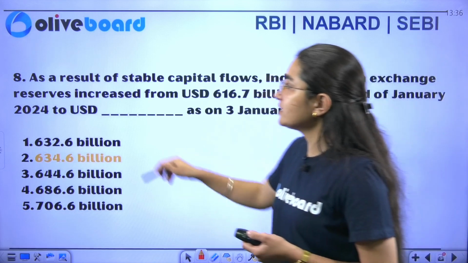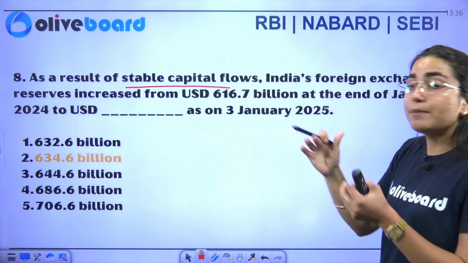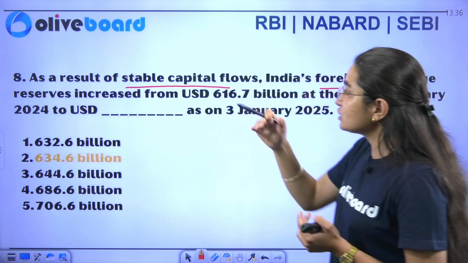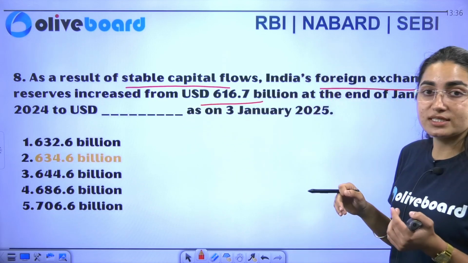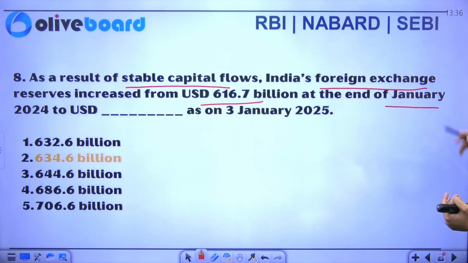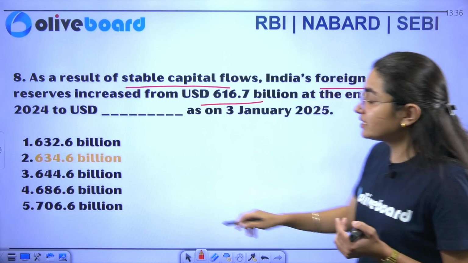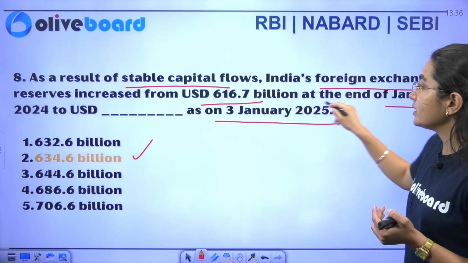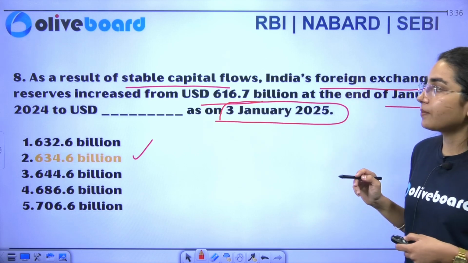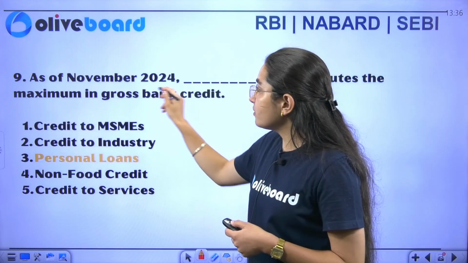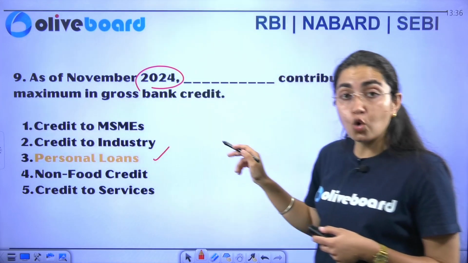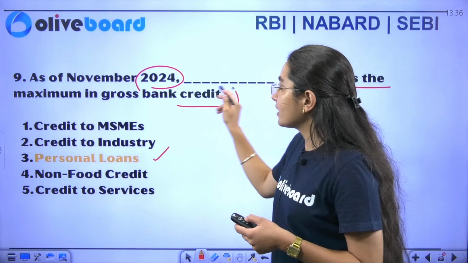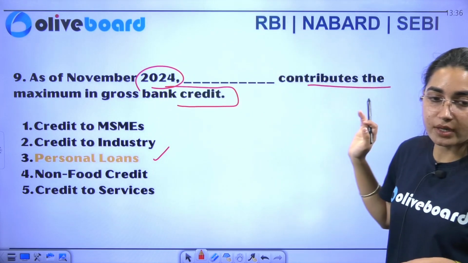The next question: as a result of the stable capital flows, India's foreign exchange reserves increased from USD 616.7 billion at the end of January 2024 to USD 634.6 billion as on January 3, 2025. Next, as of November 2024, personal loans contribute the maximum in gross bank credit. So you have to remember it.